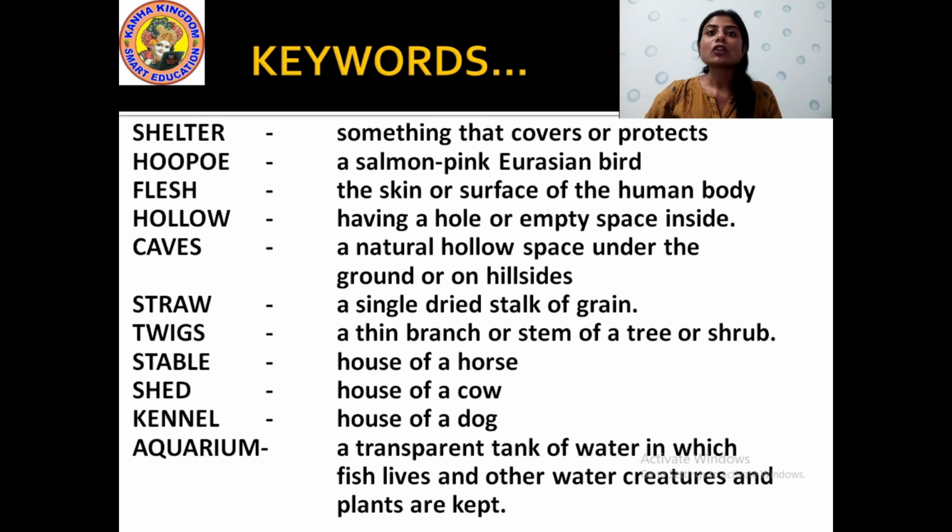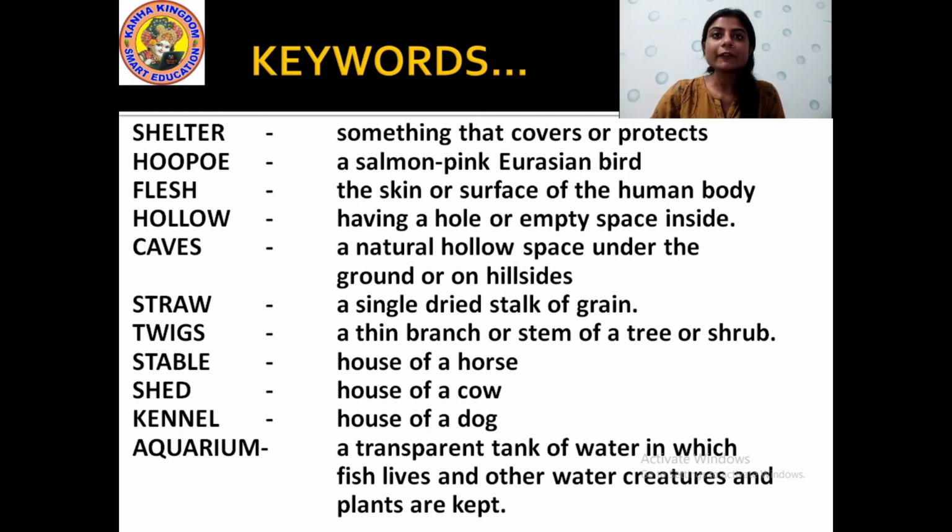Okay. Then hoopoe. There is a picture of the bird hoopoe which eats seeds and insects. It is a salmon pink Eurasian bird. What is it called? This hoopoe is also known as salmon pink Eurasian bird, E-U-R-A-S-I-A-N. It is pronounced as Eurasian.